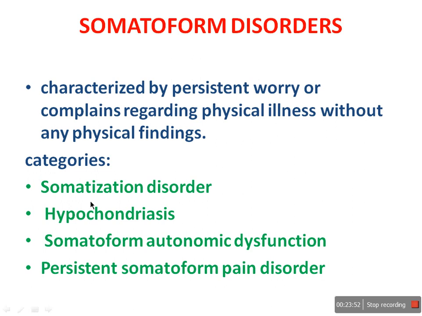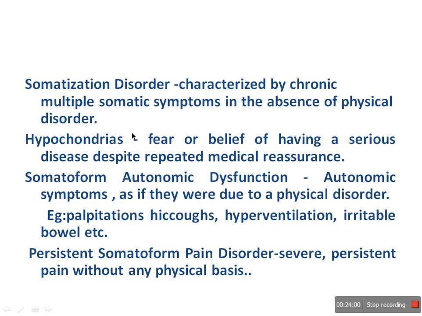There are different categories: somatization disorder, hypochondriasis, somatoform autonomic dysfunction, and persistent somatoform pain disorder. Somatization disorder means he will complain that he is having chronic multiple somatic symptoms in the absence of physical disorder. When you check, everything will be normal. His blood test, X-ray, and all investigations will be normal, but still he will tell he is having some chronic multiple somatic or body symptoms.